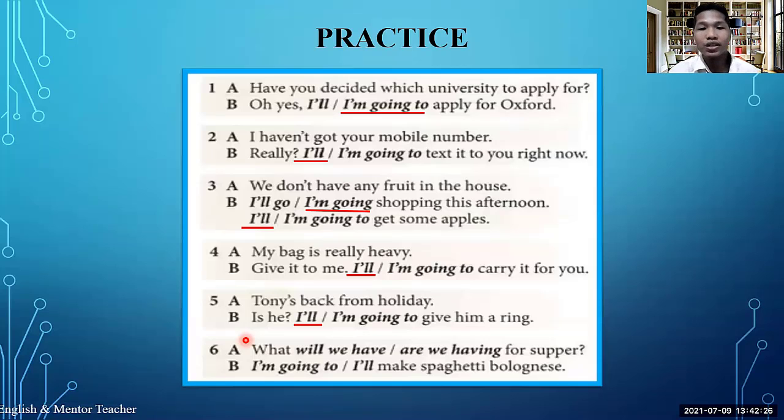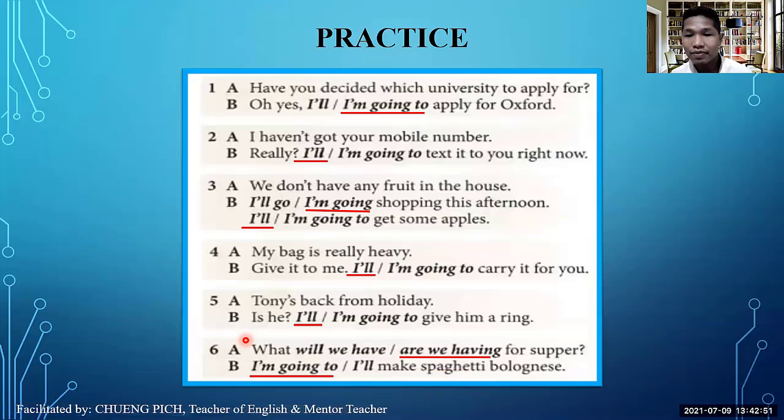So in this case we use are we having because it is for something that is already arranged in the future. So what are we having for supper? Supper is the food, the meal that you eat at night. And B, I'm going to, or I'll make spaghetti bolognese. So the answer is I'm going to make spaghetti bolognese. Okay, so we use be going to in this case as well.